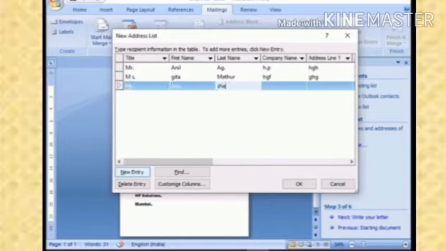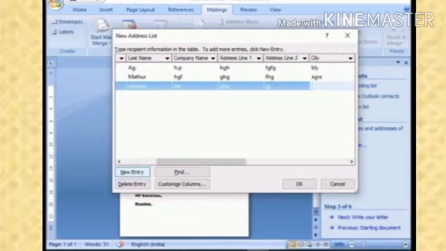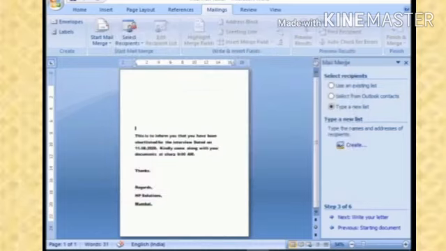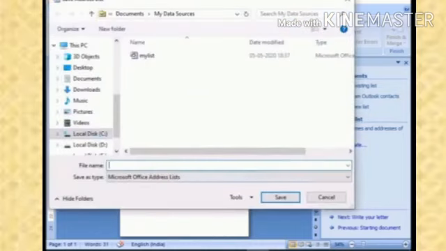This way you fill the entry of the person to whom you want to send the letter, and once you have completed you have to save it and click on the OK button.